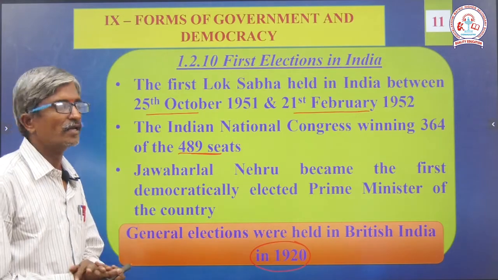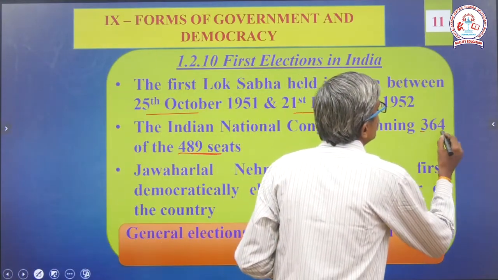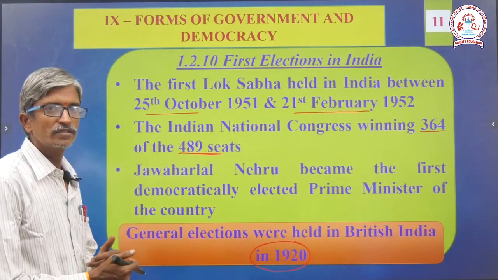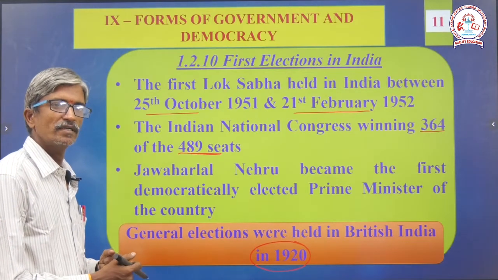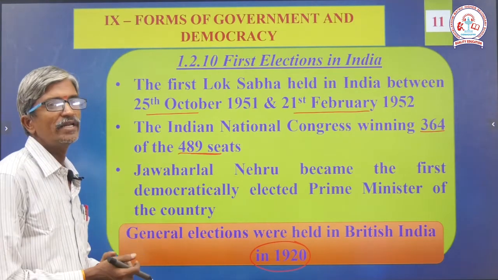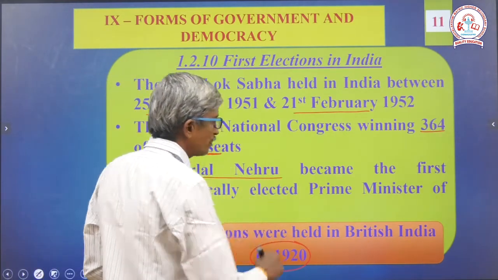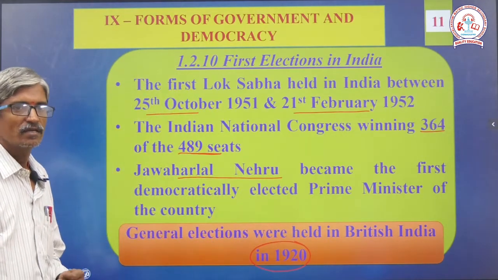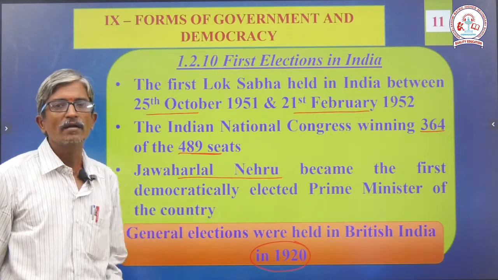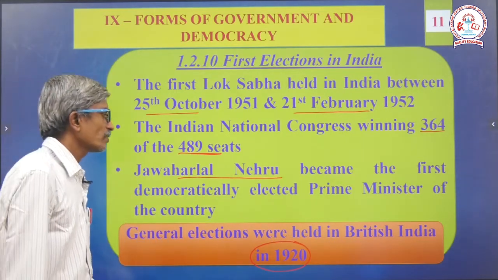In that particular year, the Indian National Congress, one of the oldest nationalist political parties, won 364 out of 489. Jawaharlal Nehru became the first democratically elected prime minister of the country.